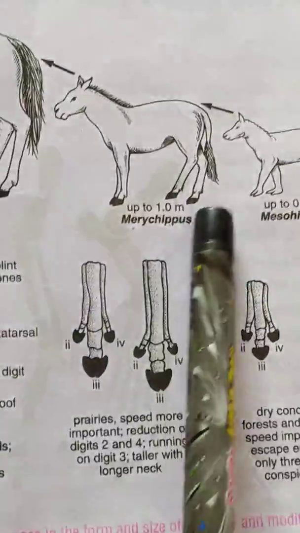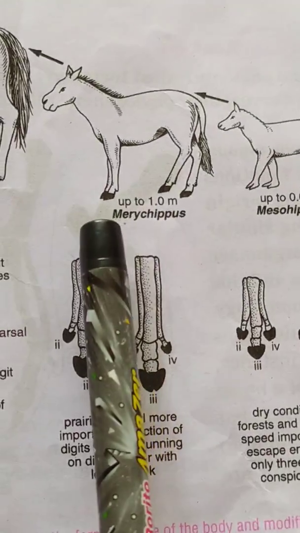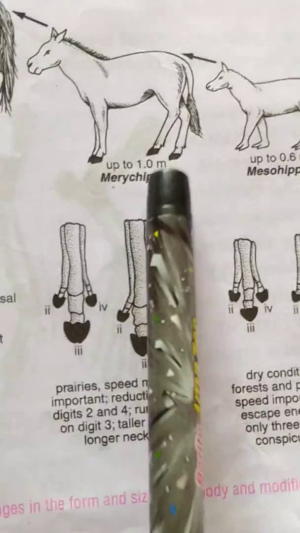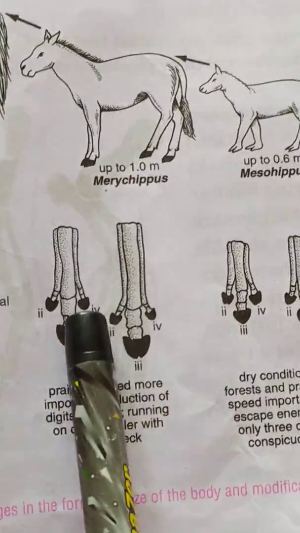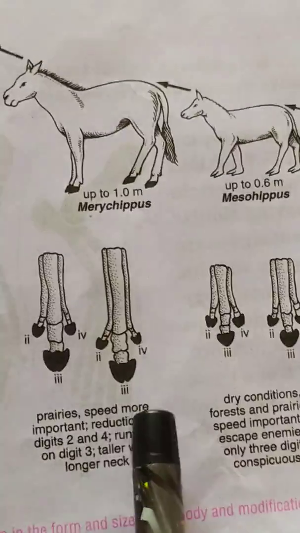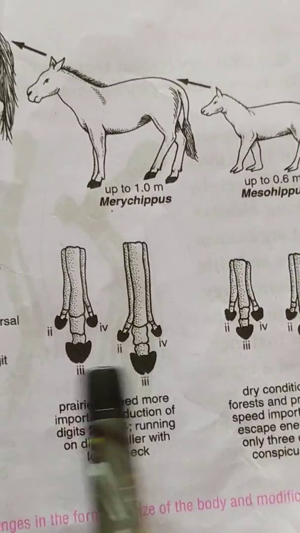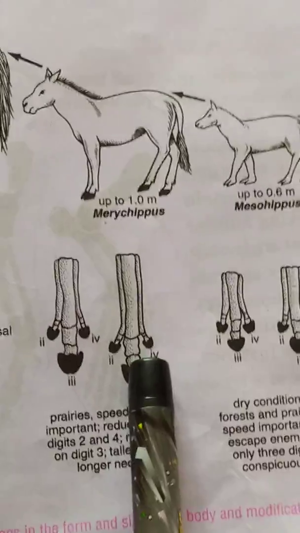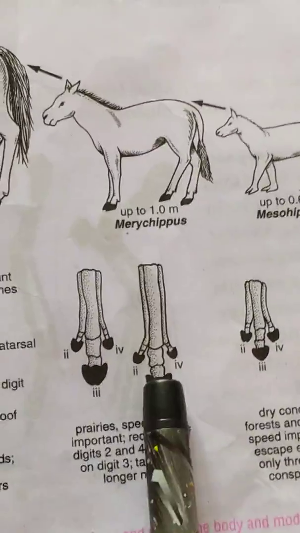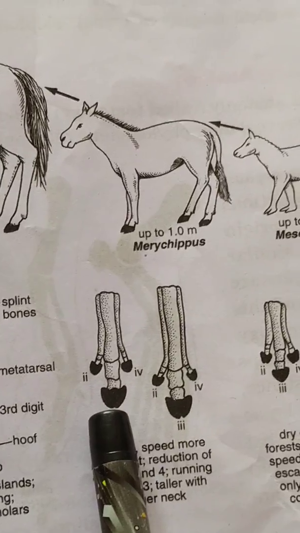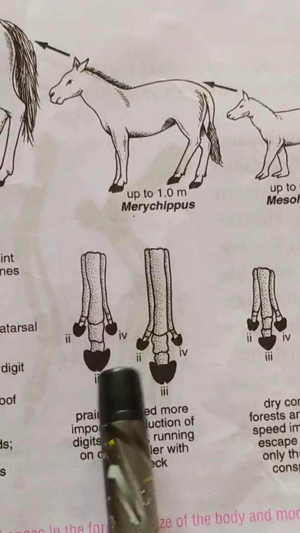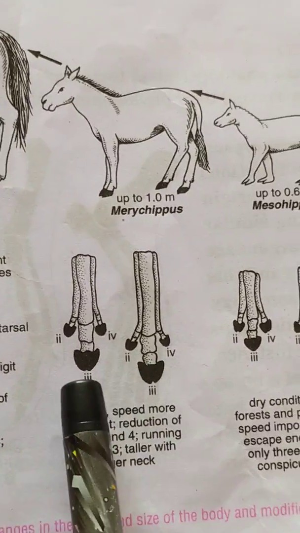Now this Merychippus was about 100 centimeter high, the size of a small pony, with only 3 digits in each leg. Out of these, only the middle digit reached the ground. As we can see here, this digit has grown more than the other 2 digits, and we see that the middle digit only reached the ground. So this is an evolutionary development.